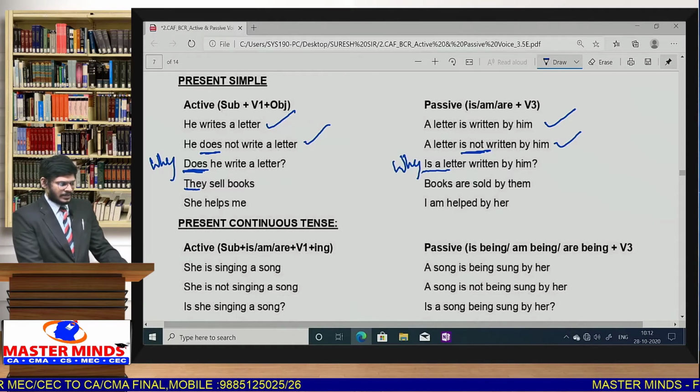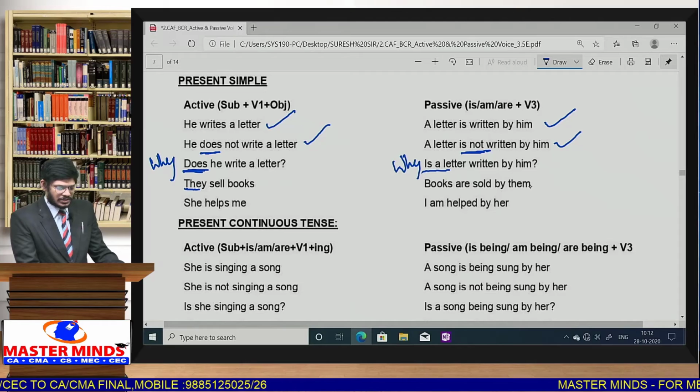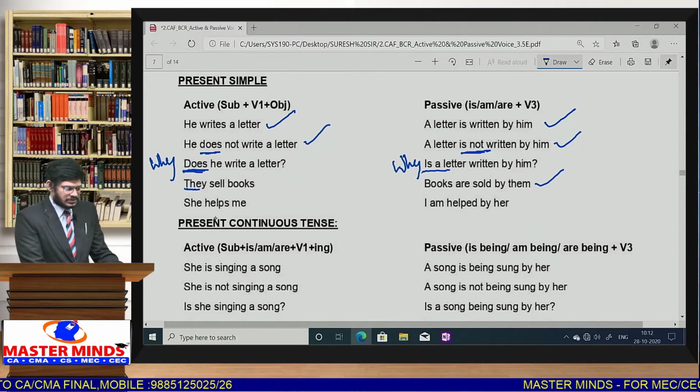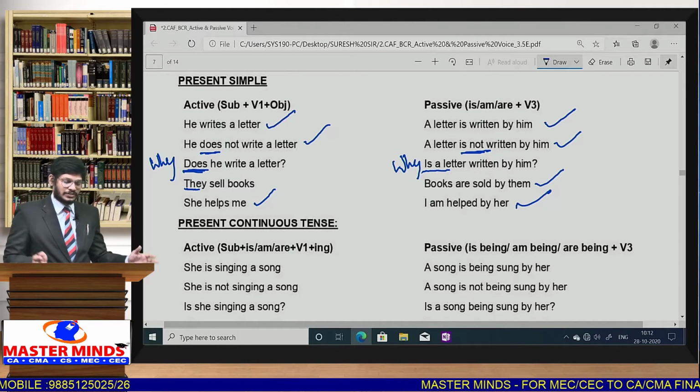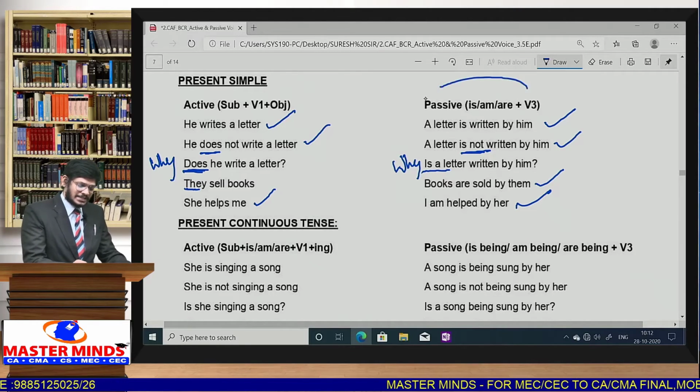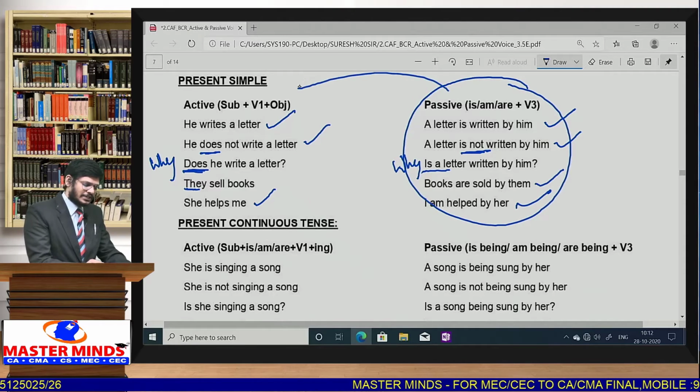Very simple. Next, they sell books. Books are sold by them. She helps me. I am helped by her. So you can write active voice to passive voice. Now what we are doing is, this passive voice will be given to us. We have to convert it into active voice.